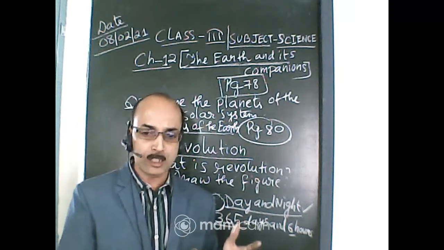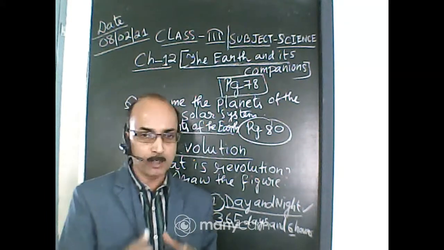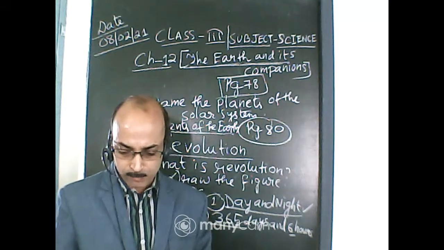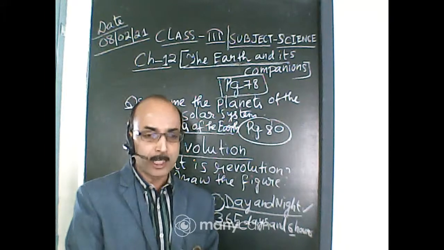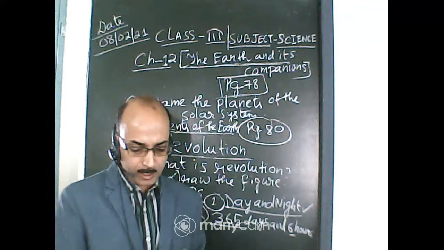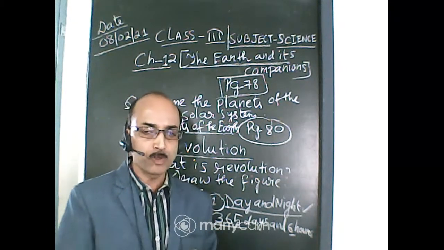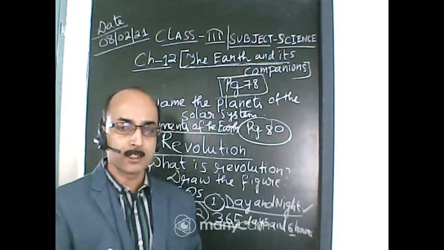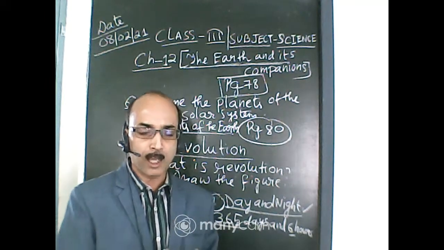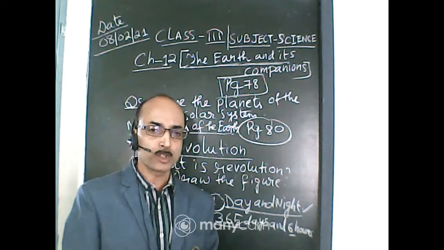What does rotation cause? Rotation causes day and night, and the spinning of the earth on its own axis is called rotation. You will draw the rotation figure. Then we have learned revolution. The movement of the earth around the sun in a fixed orbit is called revolution. Revolution causes season, remember. I have given you as homework to draw the rotation picture bigger, and the revolution picture also.